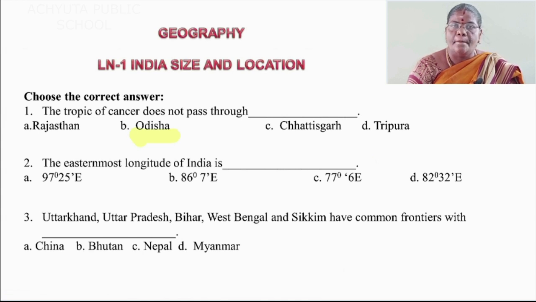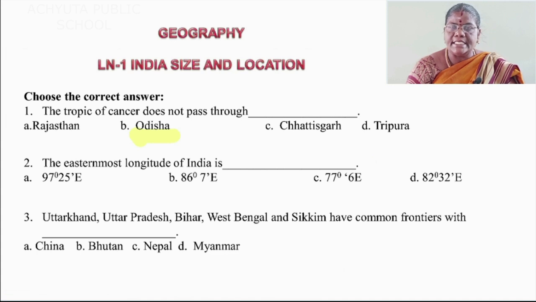A. Rajasthan. B. Odisha. C. Chhattisgarh. D. Tripura. Okay. Number 2. The easternmost longitude of India is dash. Option A, 97 degrees 25 minutes east.